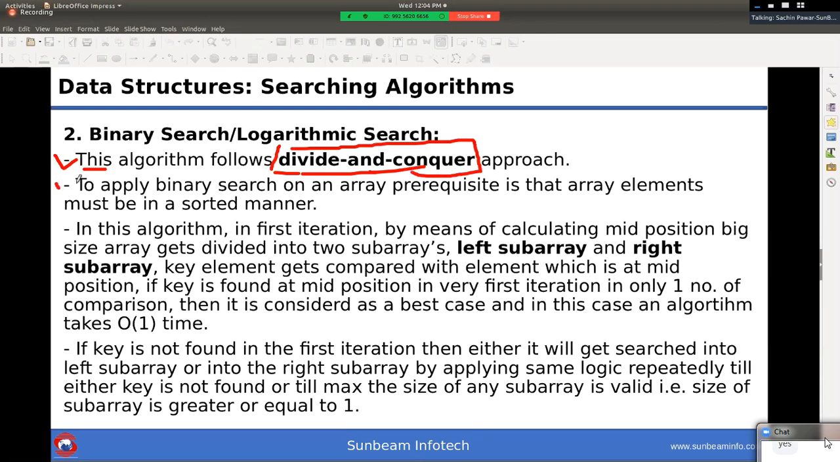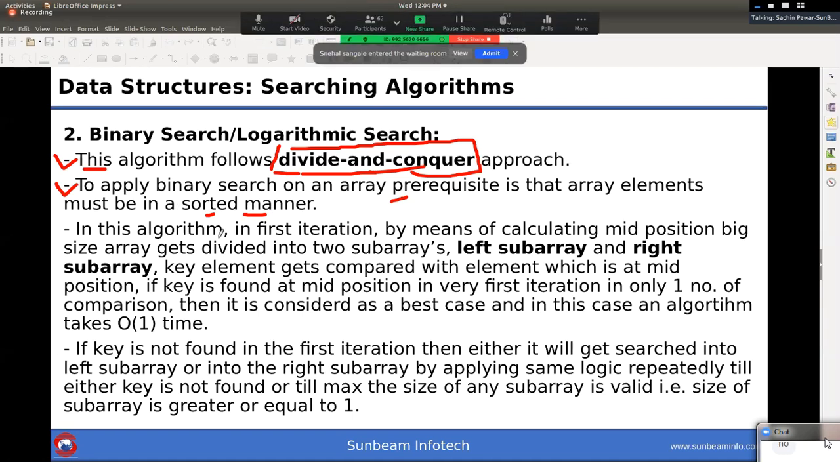Then the second point you need to remember: if you want to apply binary search on an array, the prerequisite is that array elements must be in a sorted manner, right? Sir, is this a prerequisite for linear search too? Linear search के लिए ऐसा कुछ condition नहीं है. So for binary search, the prerequisite is that array elements must be present in a sorted manner. ये उसका prerequisite है, right?